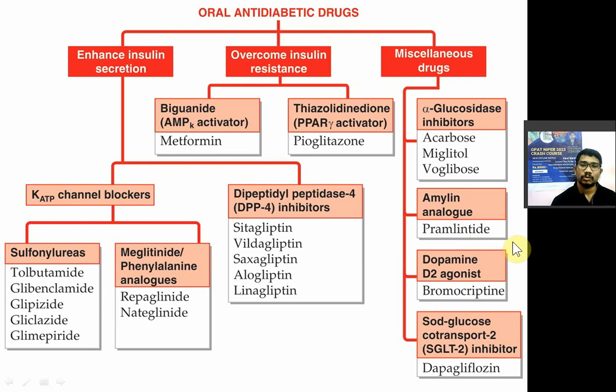Now next one is the dopamine 2 receptor agonist, that is bromocriptine, and last class is the sodium glucose co-transporter 2 inhibitors. So dapagliflozin, और जो भी gliflozin से, they are SGLT2 inhibitors. ये SGLT क्या है? Sodium glucose co-transporter.